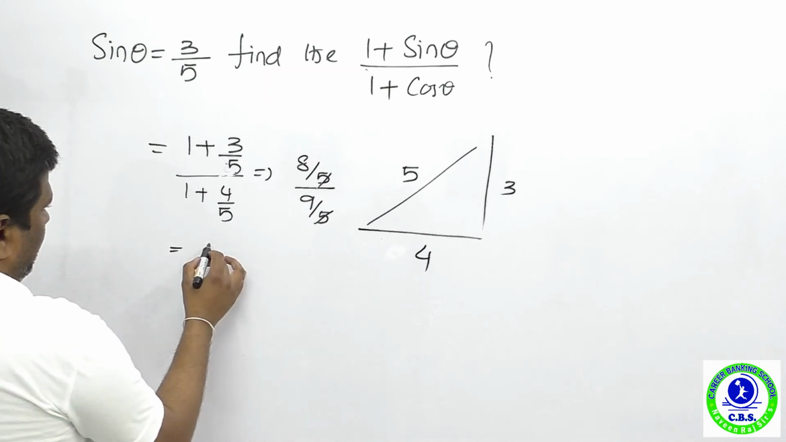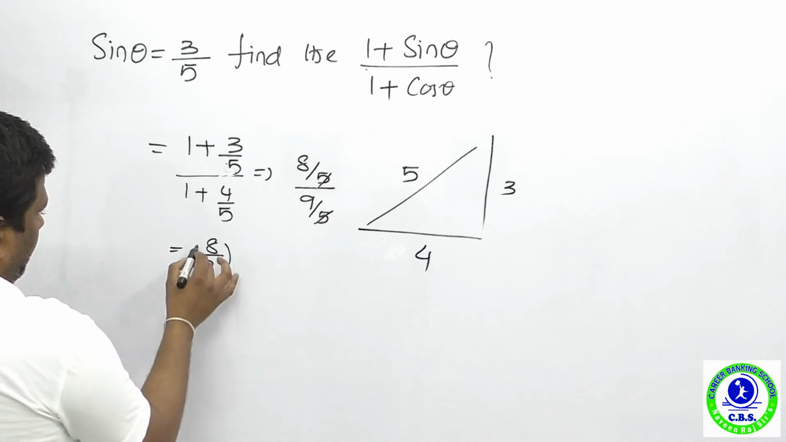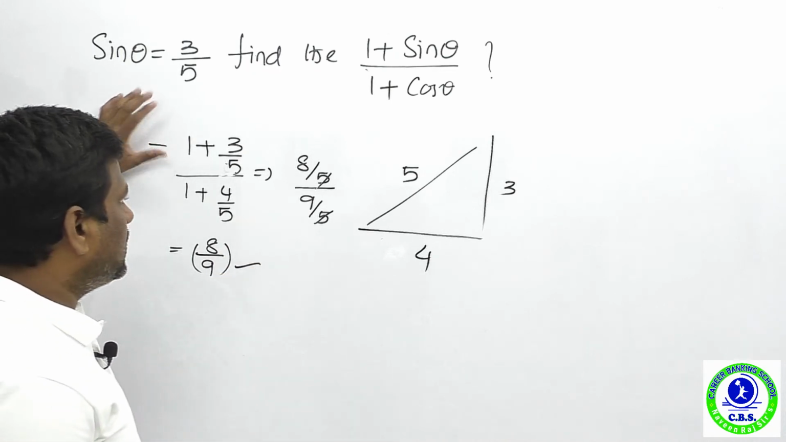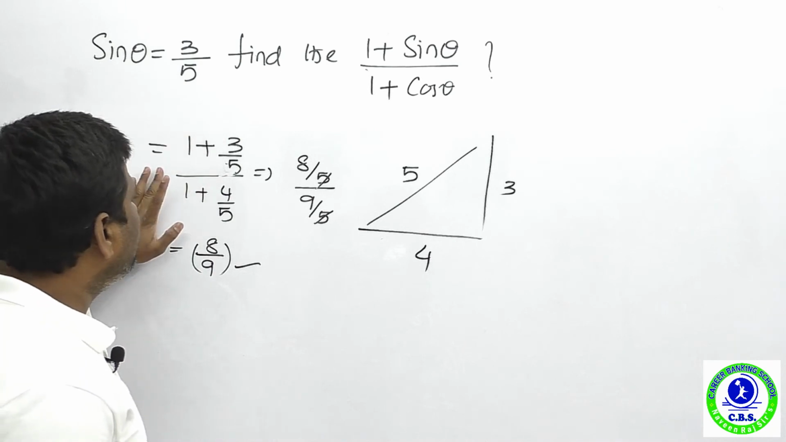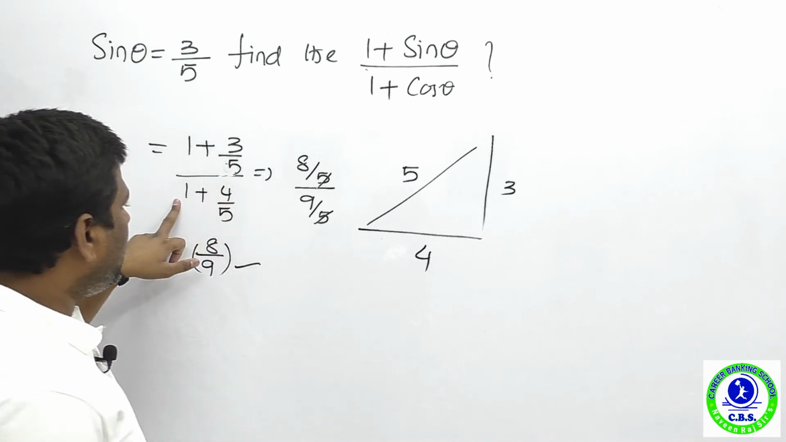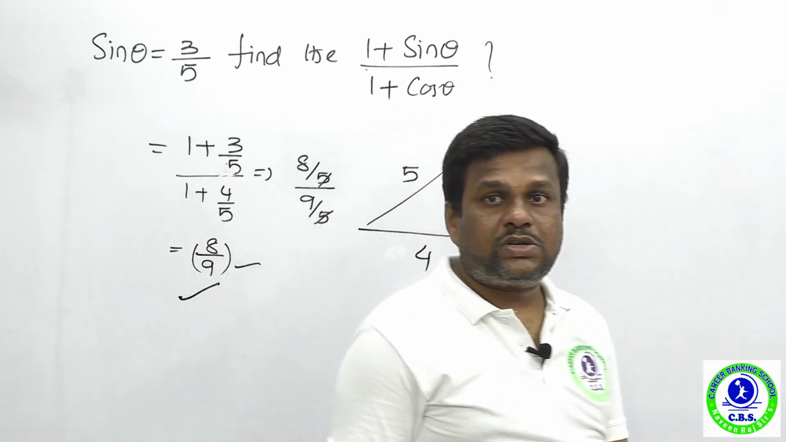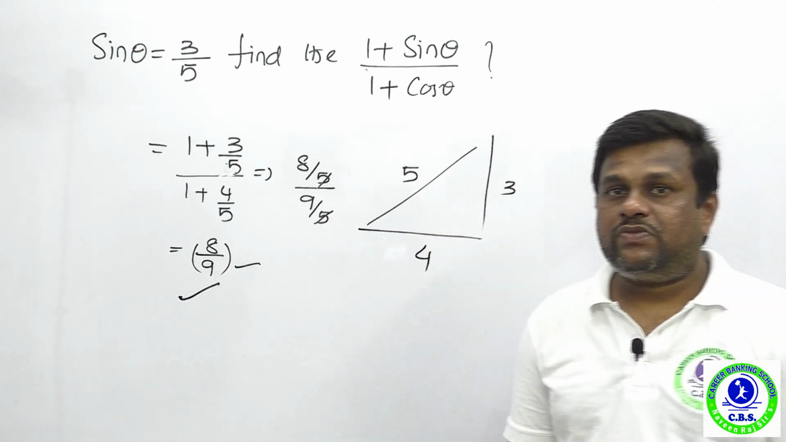So what is the final answer? 8 upon 9. What is the right answer? 8 upon 9. Okay. So 1 plus sin theta by 1 plus cos theta. Sin theta is 3 by 5, cos theta is 4 by 5. So 8 by 5 and 9 by 5. 8 upon 9 is absolutely the right answer. Okay. So this is also a trigonometry question. We got 4 questions from trigonometry.